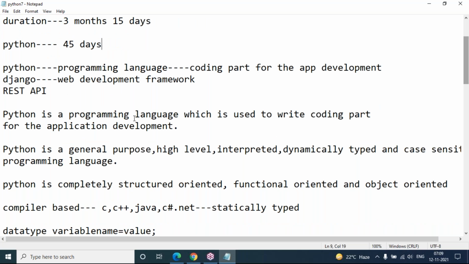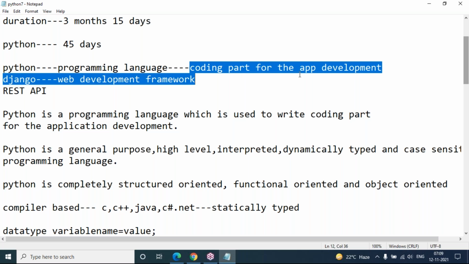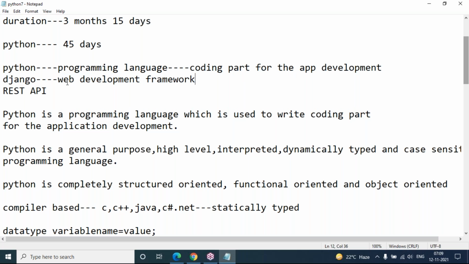And I explained in the last session, Python is a programming language. It is used to write the coding part for application development, and Django is completely a web application development framework. This is a framework for web application development purposes. And REST API is nothing but a service, a web service kind of thing, which is used in Django only.